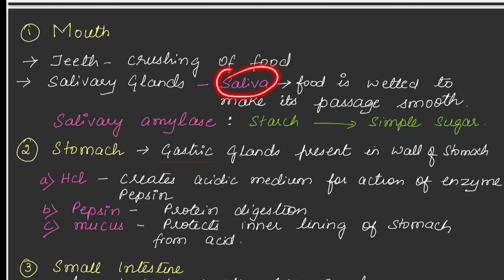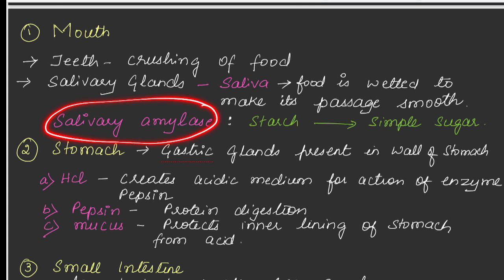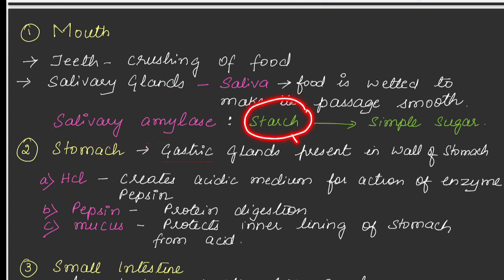So what is the function of saliva and salivary amylase? The function of saliva is food is wetted to make its passage smooth. So food will be made wet so that passage becomes smooth. Smooth passage of the food is done by saliva. Next, enzyme, salivary amylase. It helps in conversion of starch into simple sugar. Starch is a bigger carbohydrate, a big molecule of carbohydrate. So this will be broken into small particle which is called as simple sugar.